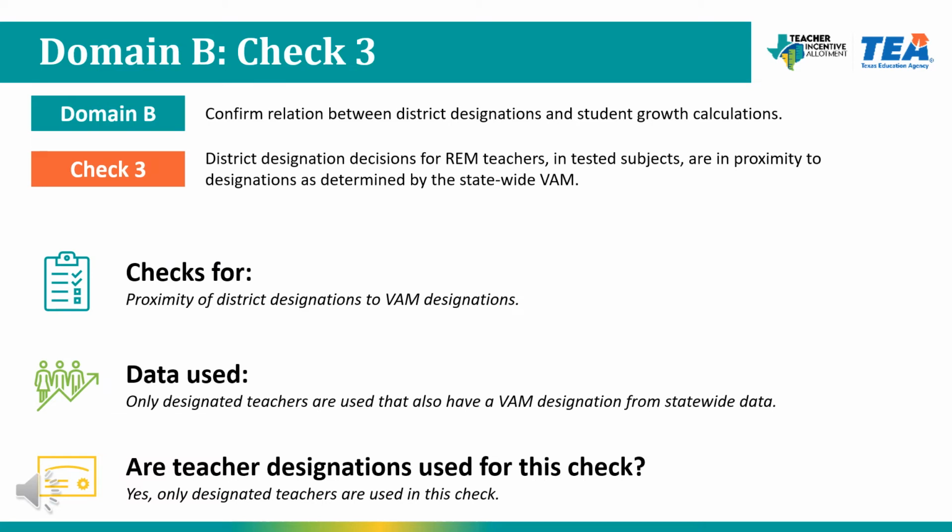Check number 3 looks at the proximity of district designations to VAM designations. This check uses a table to score points for individual teachers based on their proximity to their corresponding VAM designation. This check will only include designated teachers and only designated teachers that have a corresponding value-add designation. All other teachers are excluded from this check. Scores for this check are based on the average points for teachers based on the scoring system from the table. Please reference the table on the data validation documents found on our website.